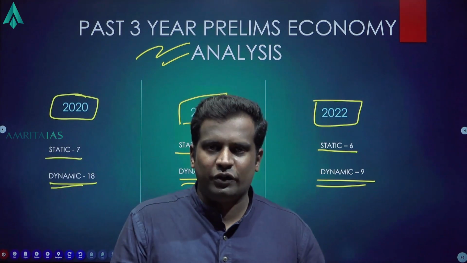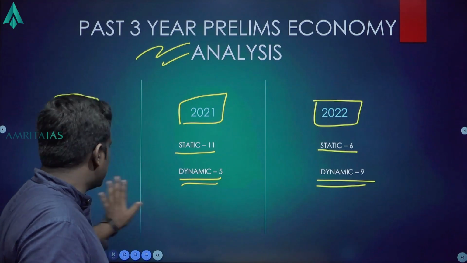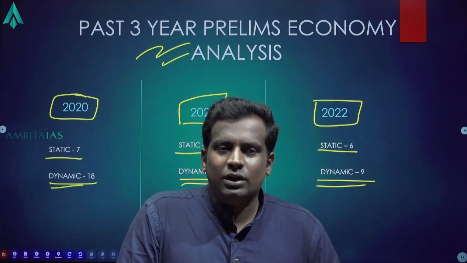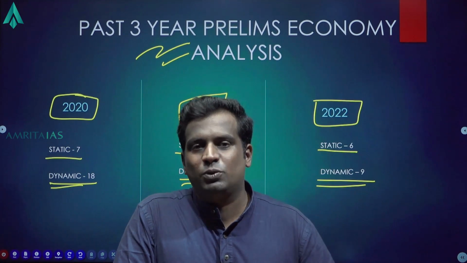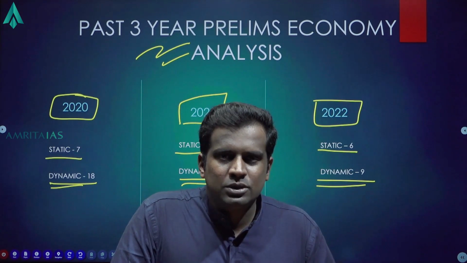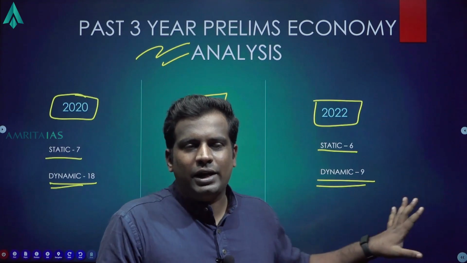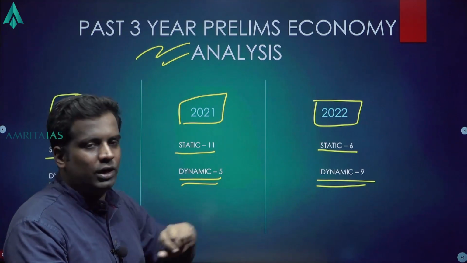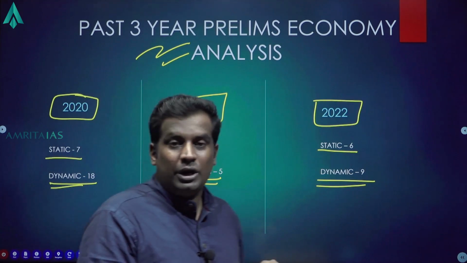Agriculture, even though it is a part of economy, I generally consider under dynamic, because agriculture is a part of economy in the mains portion mainly. So, in prelims, I'll consider that as a dynamic portion to be covered under the prelims economy.